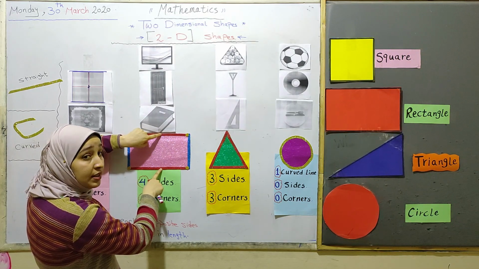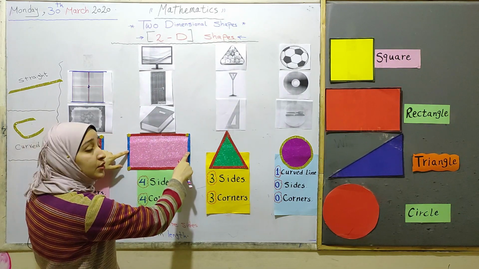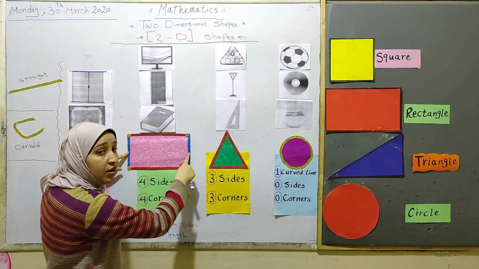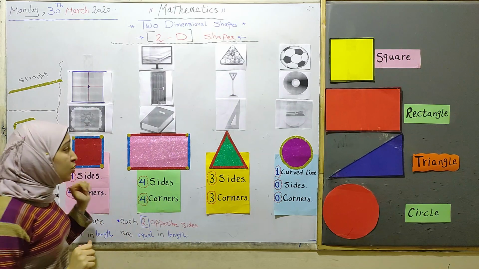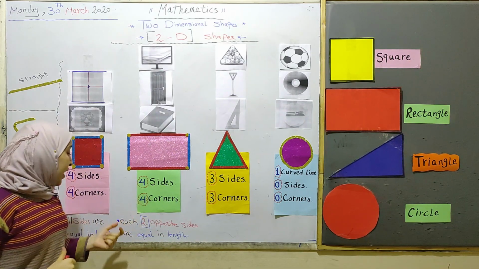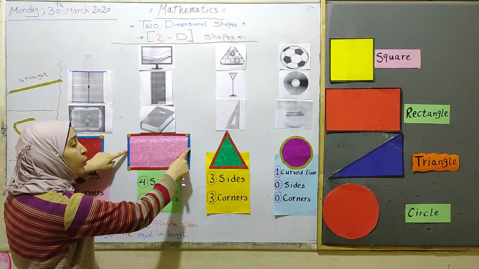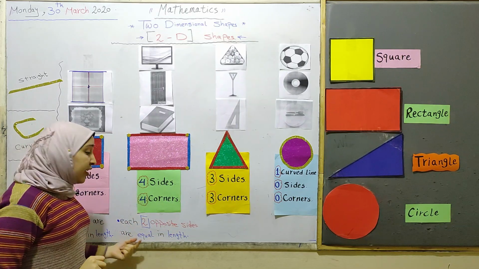So these sides are equal and these 2 sides are equal also. So we can deduce here that in a rectangle, each 2 opposite sides are equal in length.